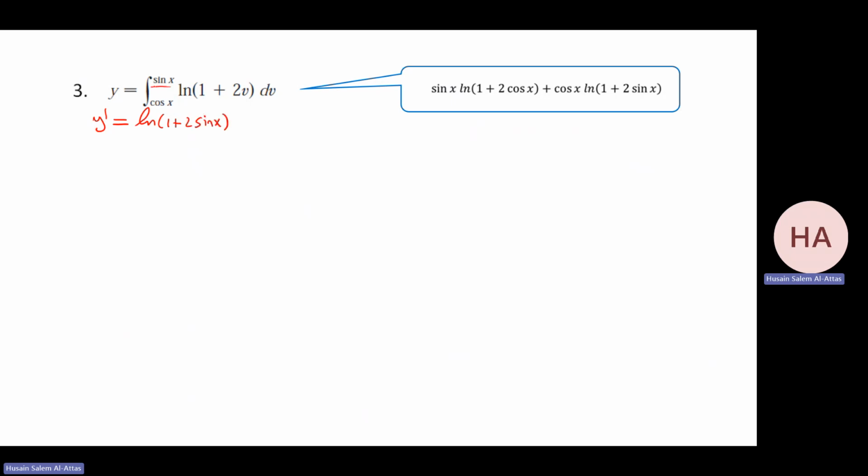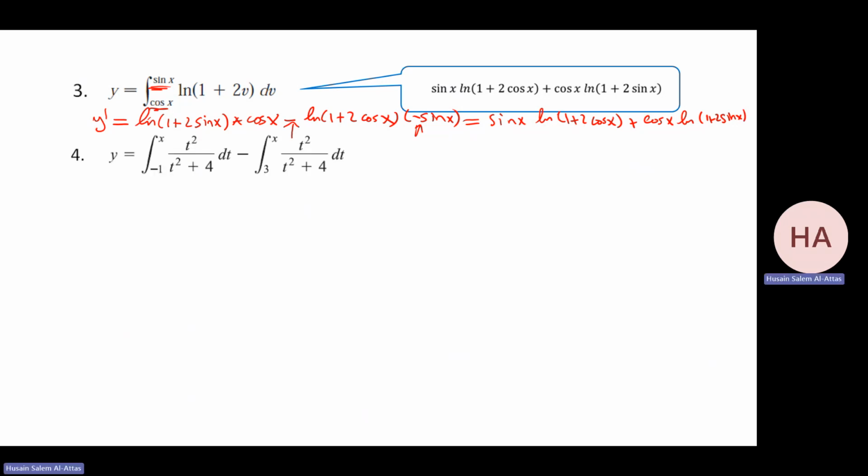Instead of v, I will write this function times its derivative, which is cosine x, minus ln 1 plus 2 cosine x times the derivative of this, which is minus sine x. So the answer is, minus times minus, we'll make it plus, sine x ln 1 plus 2 cosine x plus cosine x ln 1 plus 2 sine x.